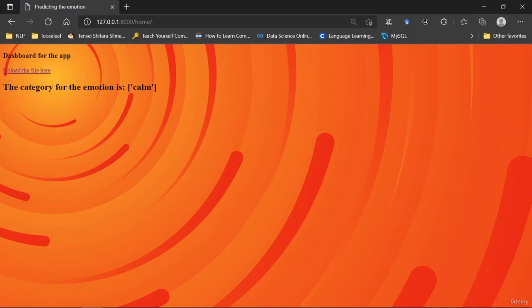And now you can see that the category for this particular audio file was calm, right? So this is how your Django application is now working. So we have completed the building of the website, and we can move forward with the last part, which was hosting the website, this Django application, onto AWS services, particularly an EC2 instance.